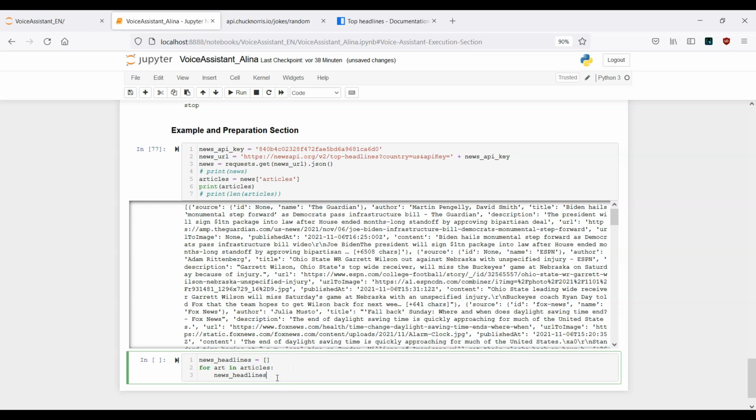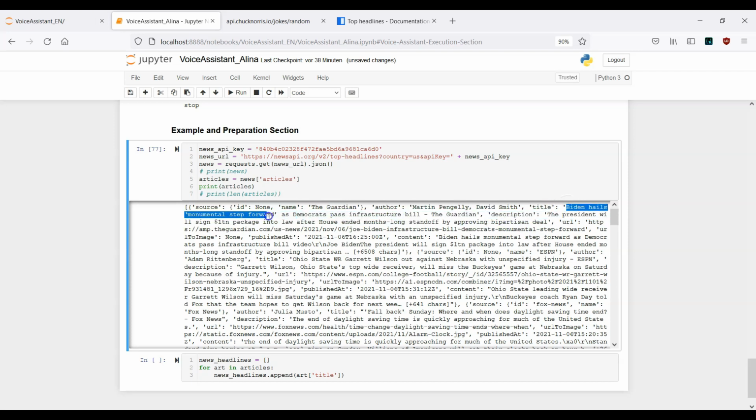That means news headlines dot append, art with the key title. Because now we want to get access to this title here. So this is actually the key, and this one is the value.